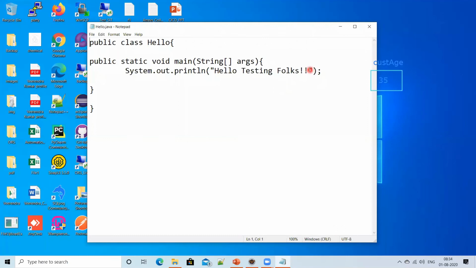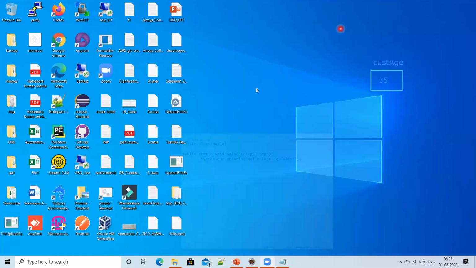If I want to change something, I can change it. Let's say one exclamation mark I'm removing, and then File, Save. That's it. The file name and extension you already gave. Simply you can say Control S, or File Save. No problem. So this is how you wrote a code, and that code you saved with the .java extension.